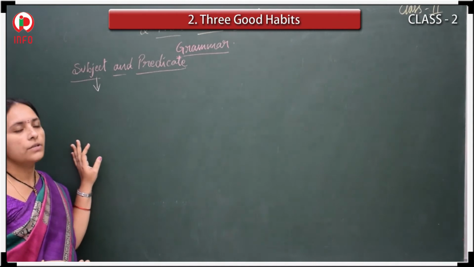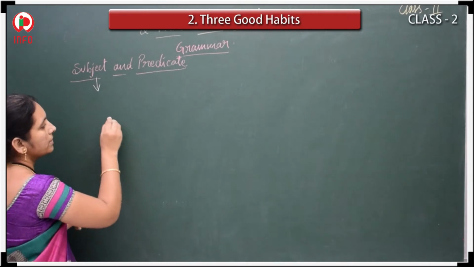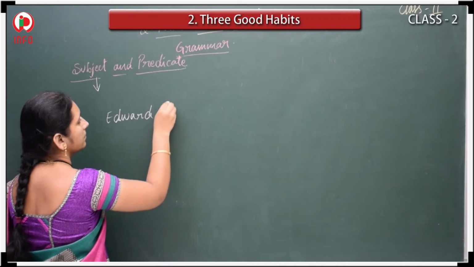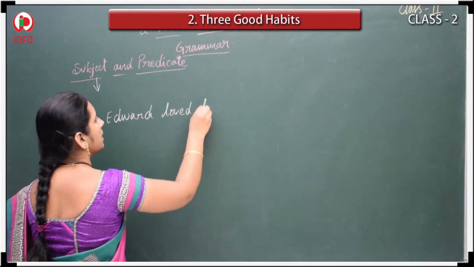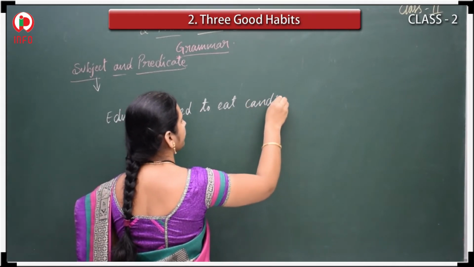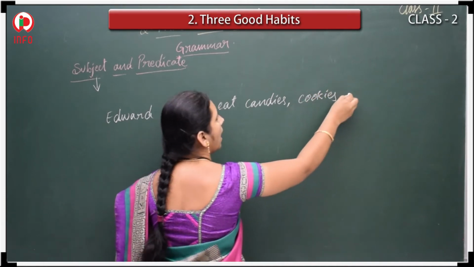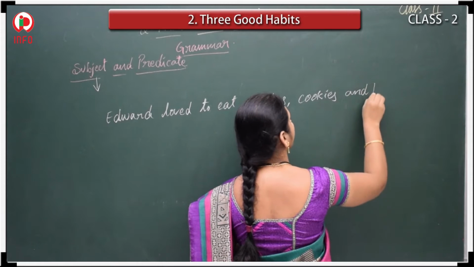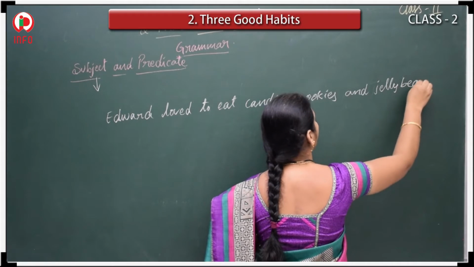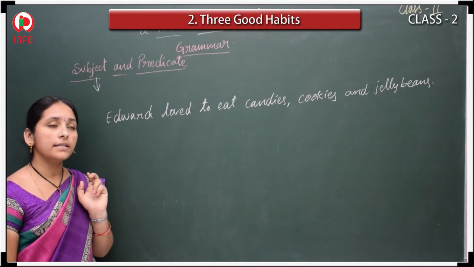Who did that one? Suppose we take an example here. Edward loved to eat candies, cookies and jelly beans. Right. Who loved to eat candies, cookies and jelly beans?